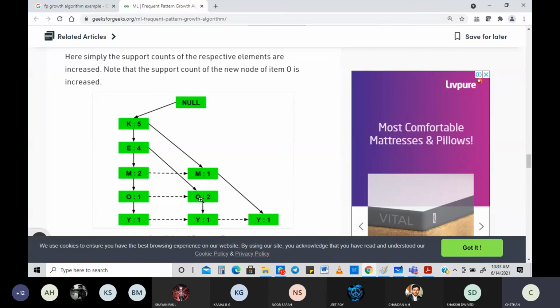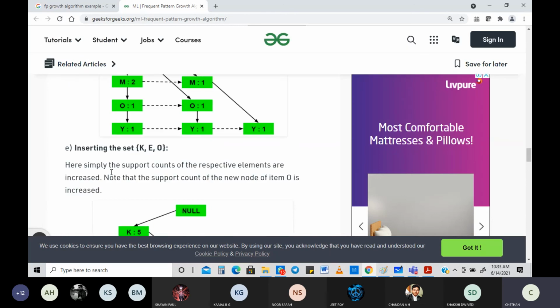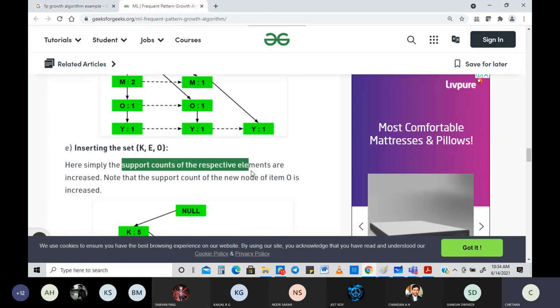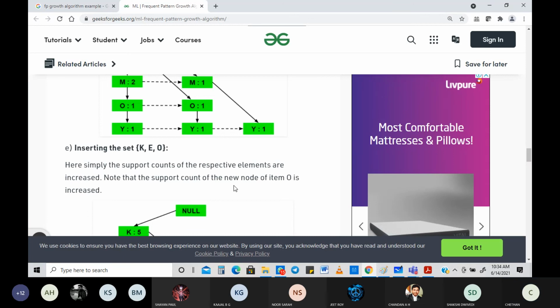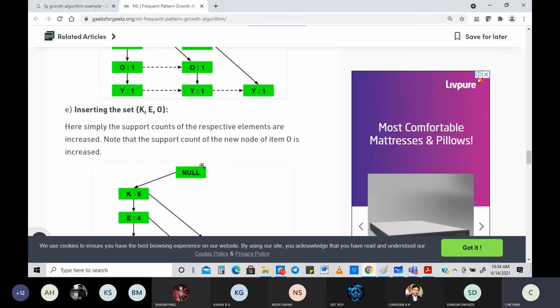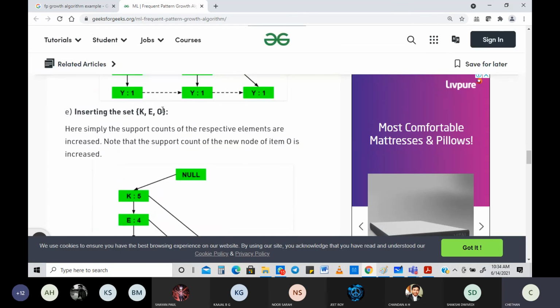E and O are already connected like this, so you can implement O here. That's what they've written very clearly here. Accordingly, the support count of the respective elements is increased. Note that the support count of the new node item is also increased. See, there was 1 here. Now it has become 2 because there was O right here.